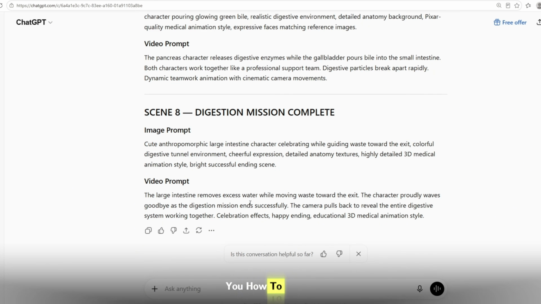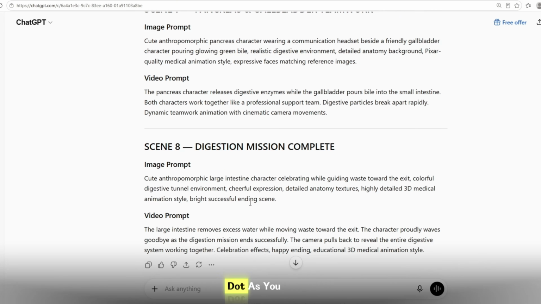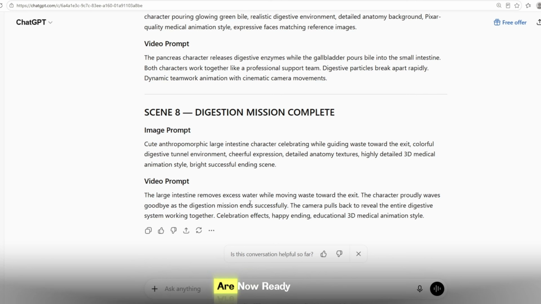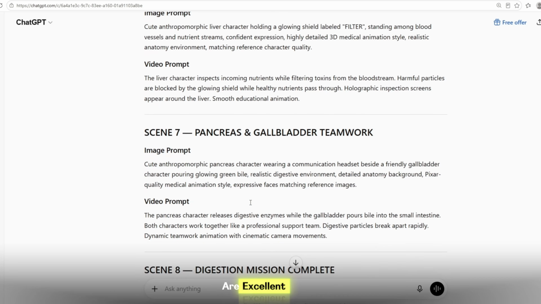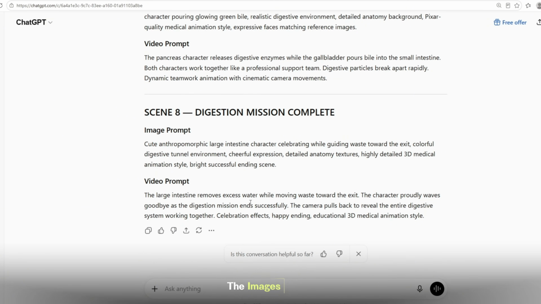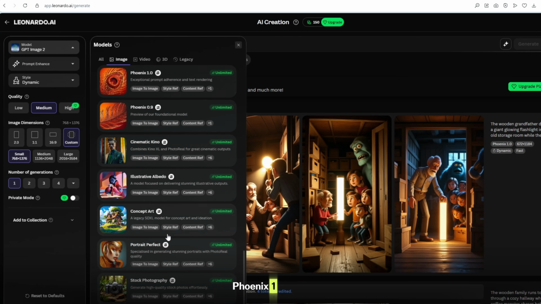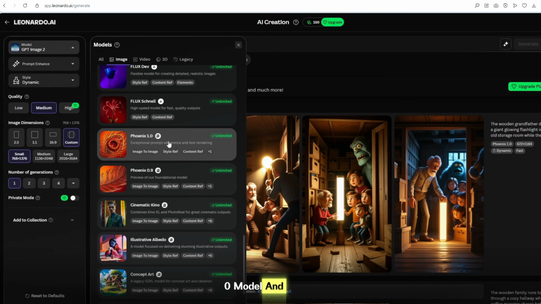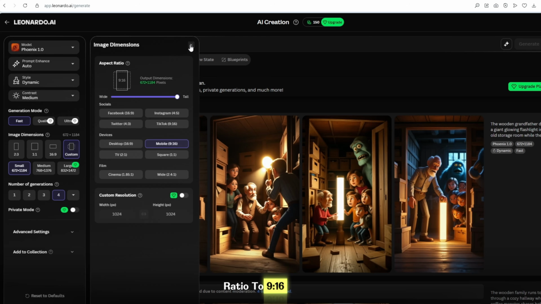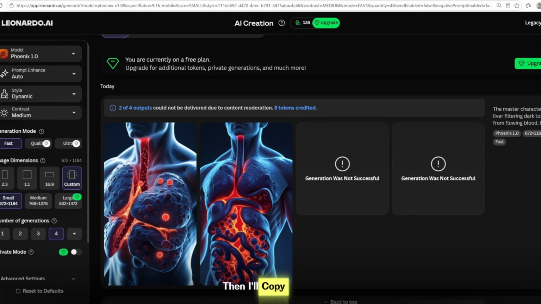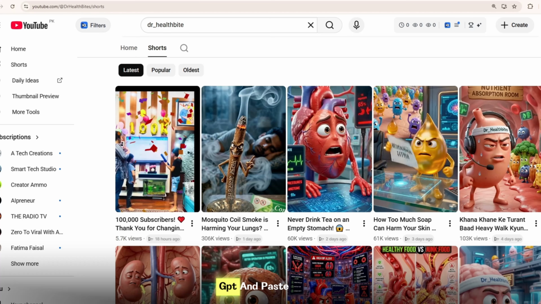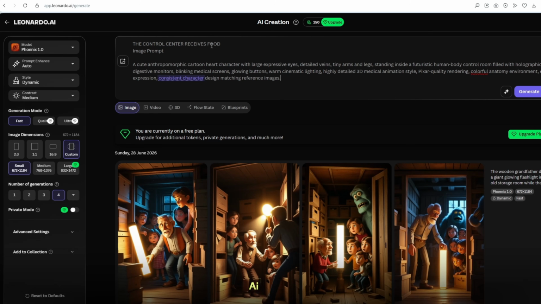I'll also show you how to create the voiceover later in this video, because that's a very important part. As you can see, all of my scenes are now ready, and the results are excellent. Now it's time to create the images. I'll open Leonardo AI, choose the Phoenix 1.0 model, and set the aspect ratio to 9:16. Then I'll copy each image prompt from ChatGPT and paste it into Leonardo AI.